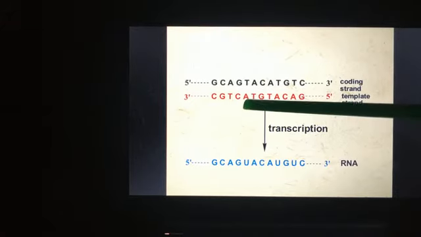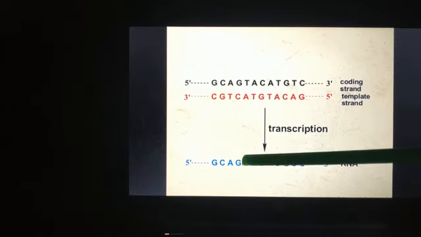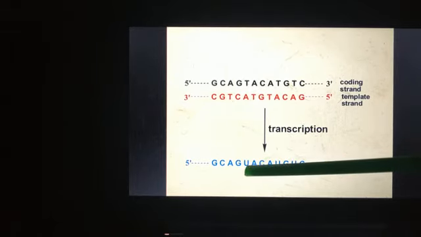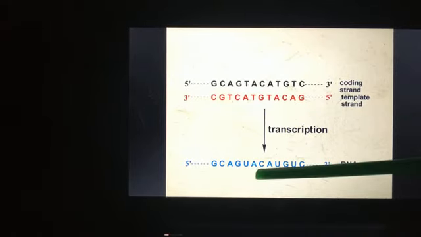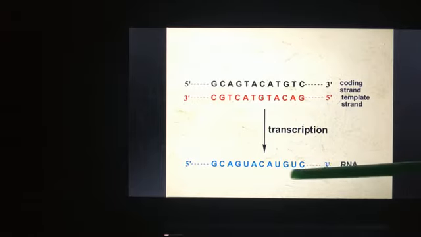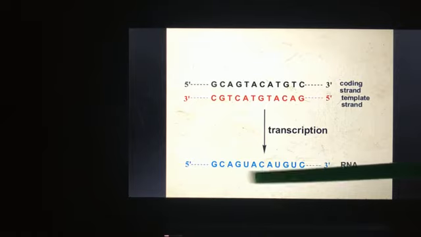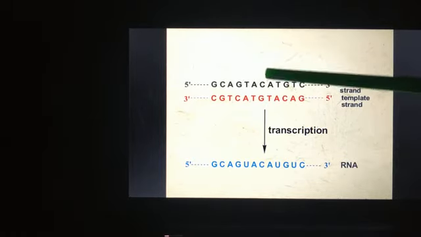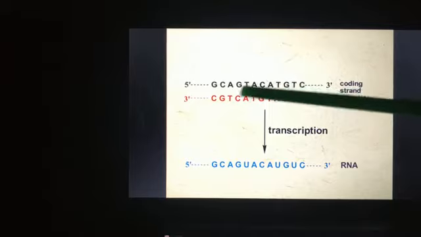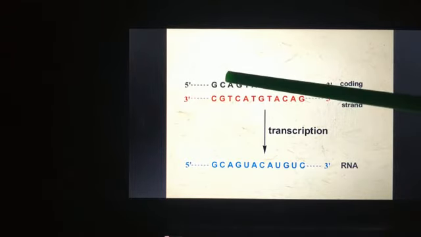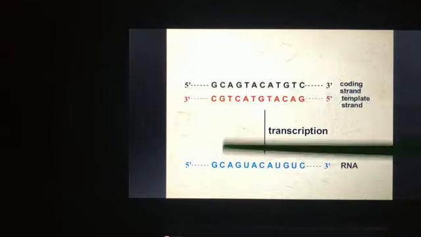For A the complementary will be T in case of DNA, but here since we are synthesizing RNA, the complementary is U. For G we will get C, likewise this will be the complementary. And here you can see this RNA sequence is similar to the coding sequence: G, here also G, C, here also C, A, G, G. Now in DNA we have T here, but in RNA U is present.